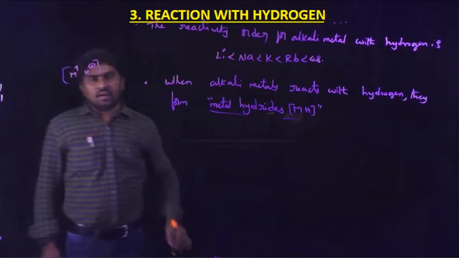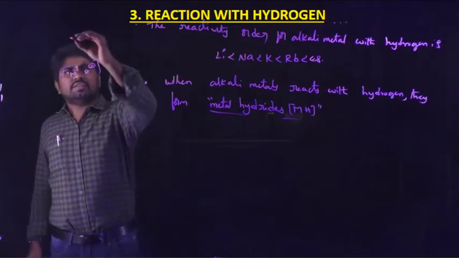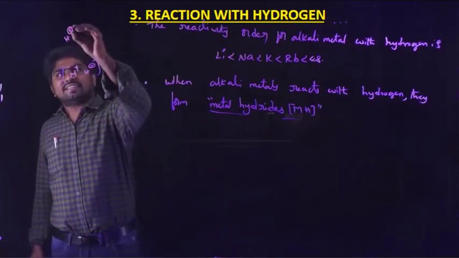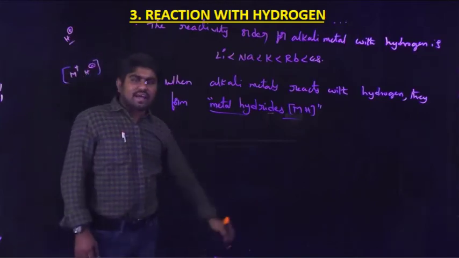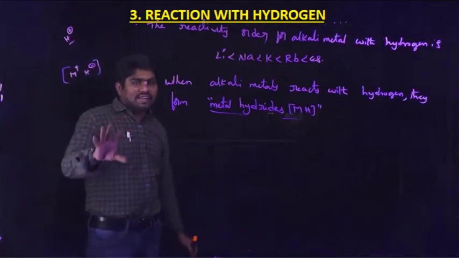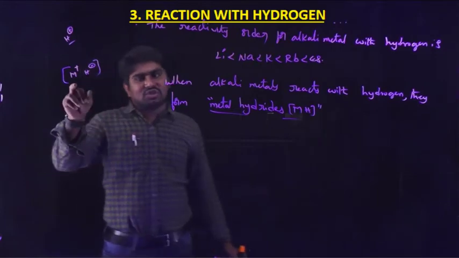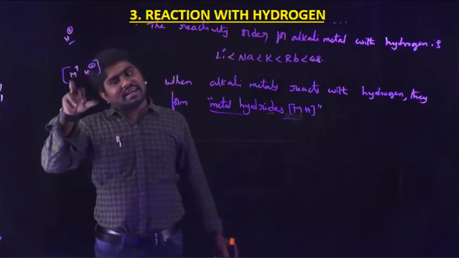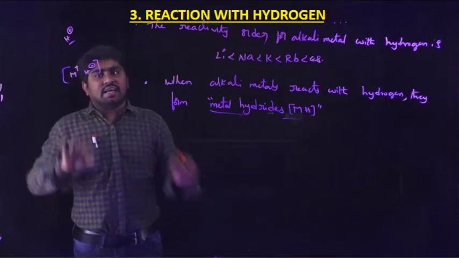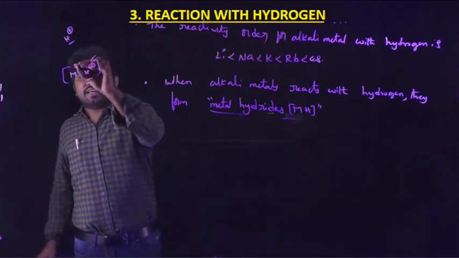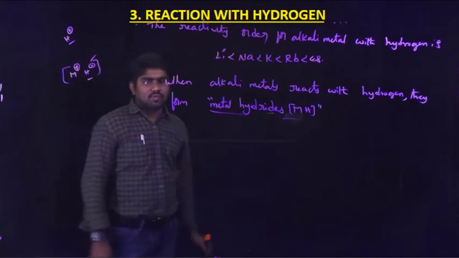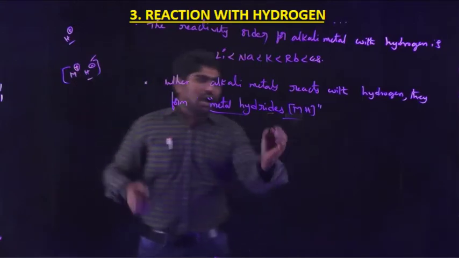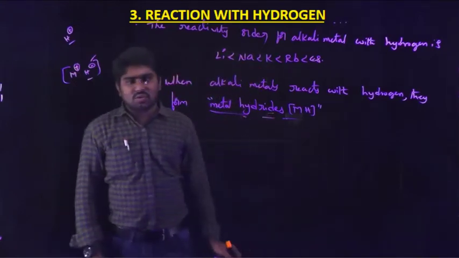Very important. Generally hydrogen exists as H plus ions. But when the hydrogen atom is directly attached to the metal atom, then the hydrogen atom has a negative charge and the metal ion has a positive charge. Those compounds are called metal hydrides.